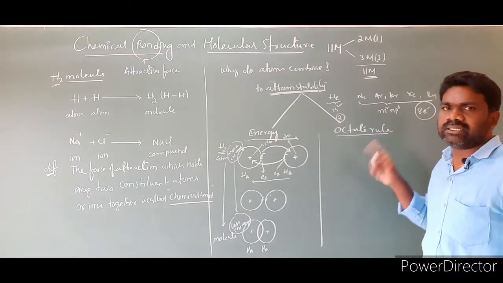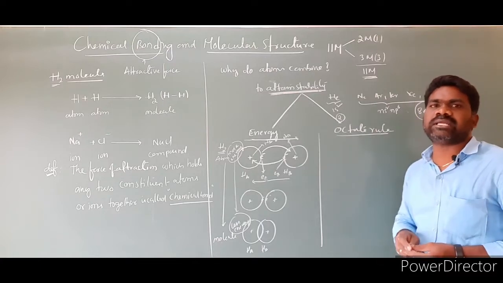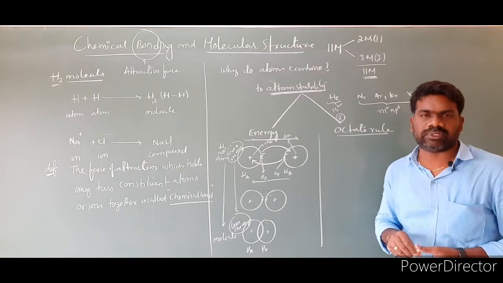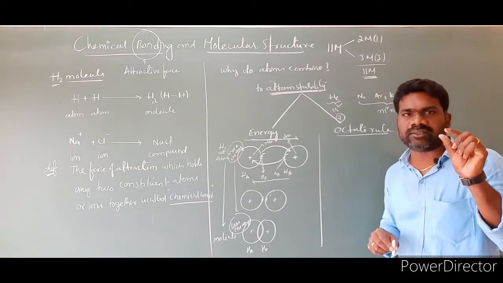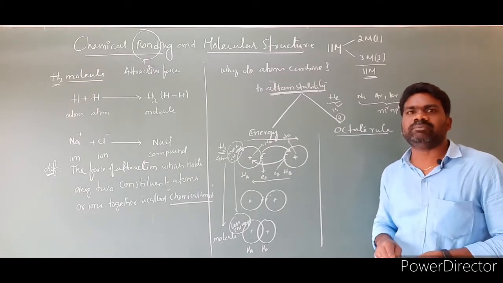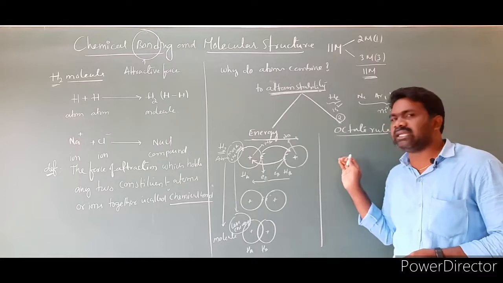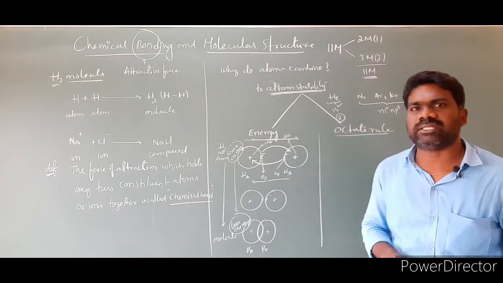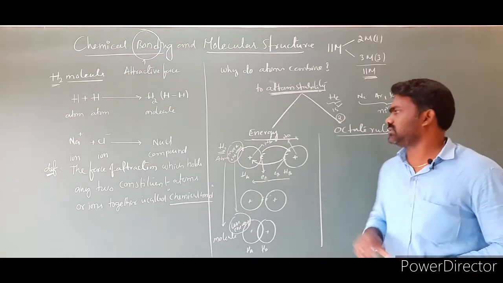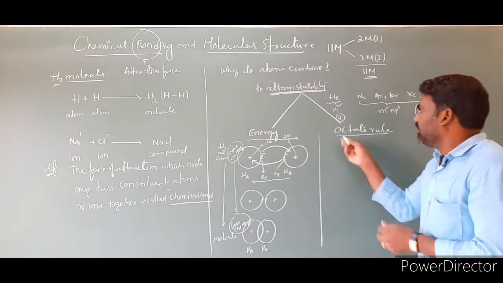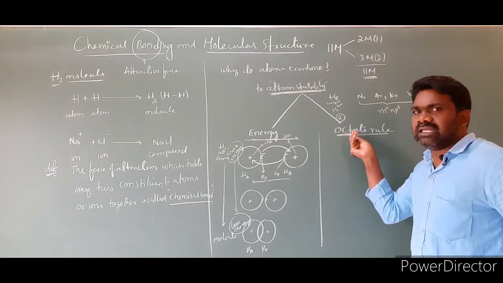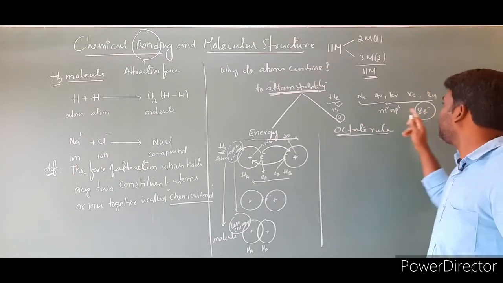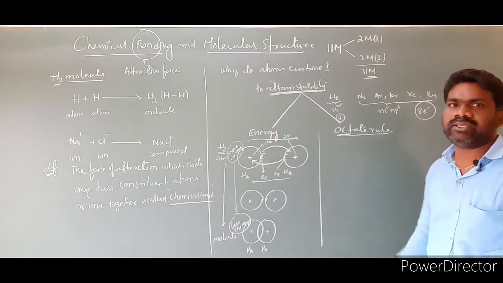Now the point is, any element which reaches the noble gas configuration will become stable. Any element which attains 8 electrons in its outermost energy level becomes stable. To attain the 8 electrons in the atom, they may gain electrons, or they may lose electrons, or they share electrons. Now based on the octet rule, octa meaning is 8. Any element which attains 8 electrons in its outermost energy level, like noble gases, will be stable.